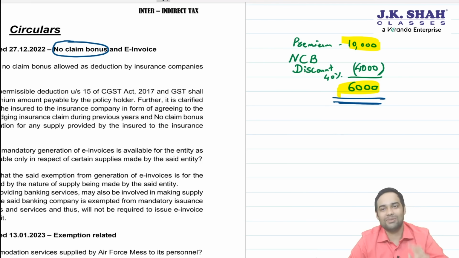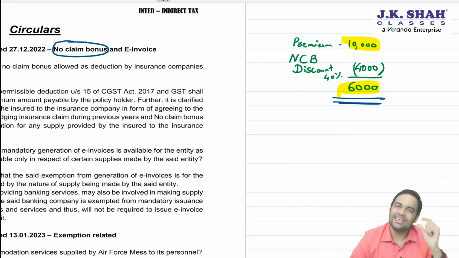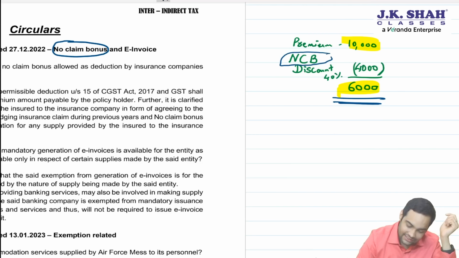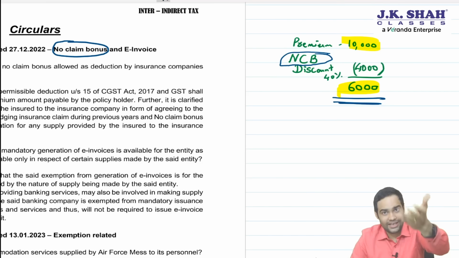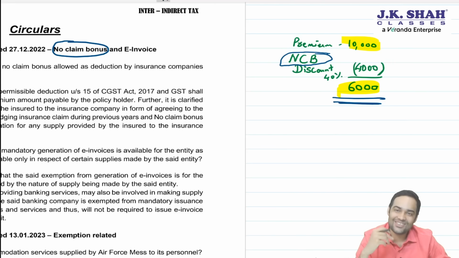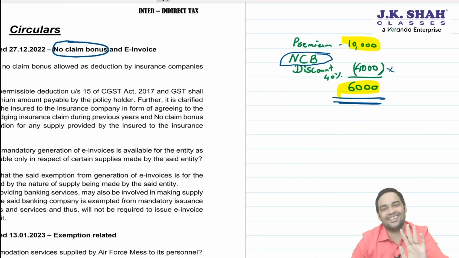The logic is simple. It's equivalent to a discount which you are giving, and that discount is a pre-supply discount which will not be liable to GST. Okay. Then the second question was, now the person getting this no claim bonus, is he providing me a service of not claiming last year? Is it a supply for consideration and should GST apply on that? CBIC said no, there is no supply for consideration in such cases. GST will not apply on this 4,000 separately as well.